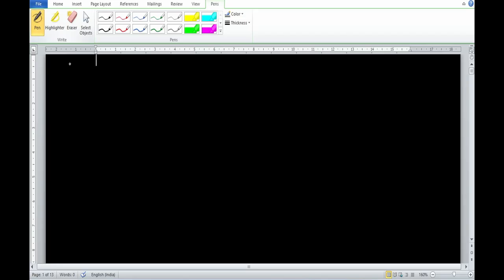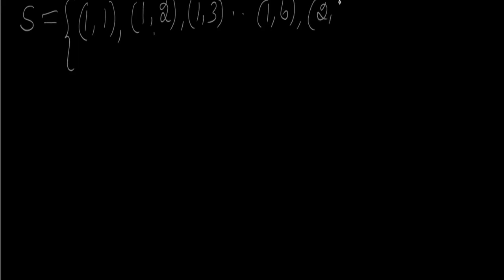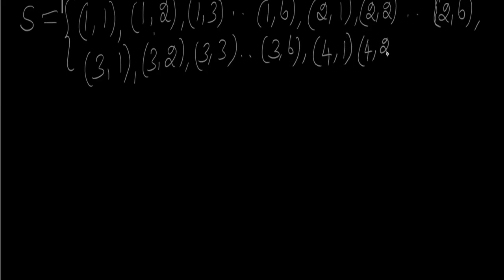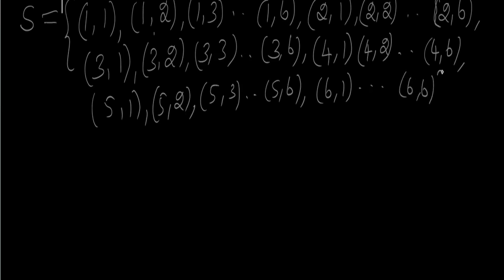For that, first we have to write the sample space S. Since 2 dice are thrown, the sample space consists of 36 points: (1,1), (1,2), (1,3), up to (1,6). Similarly (2,1), (2,2), etc., up to (2,6). Then (3,1), (3,2), (3,3), etc., up to (3,6). And then (4,1), (4,2), etc., up to (4,6). And then (5,1), (5,2), (5,3), etc., up to (5,6). And then (6,1), etc., up to (6,6). Totally this sample space consists of 36 points.